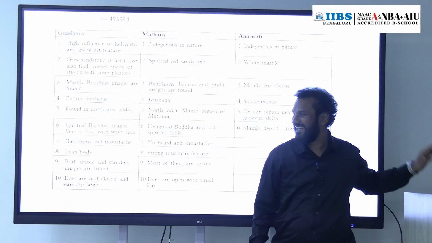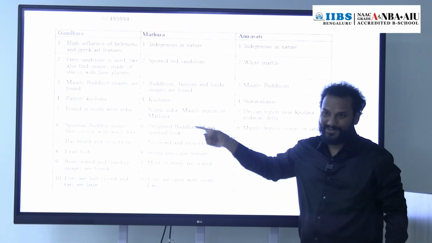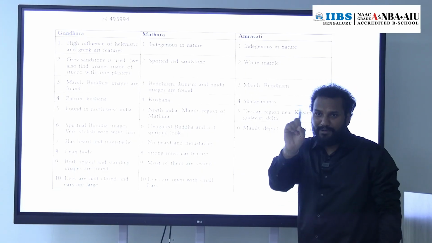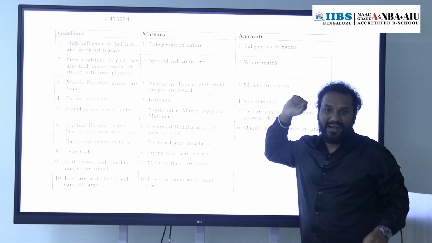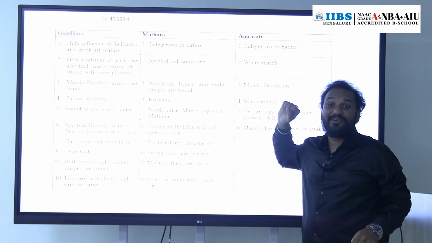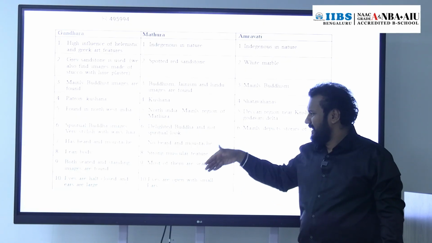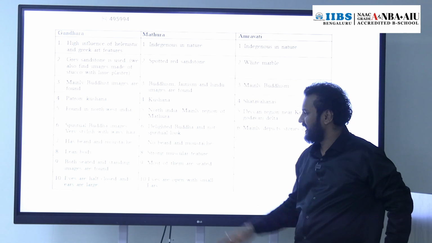Next, Buddha has a beard as well as a moustache. Lean body, not a fat Buddha like the Chinese. Nowadays Chinese people have the fat, laughing Buddha, you have seen that? No. Lean Buddha is there. Buddha is shown both seated as well as in the standing position.